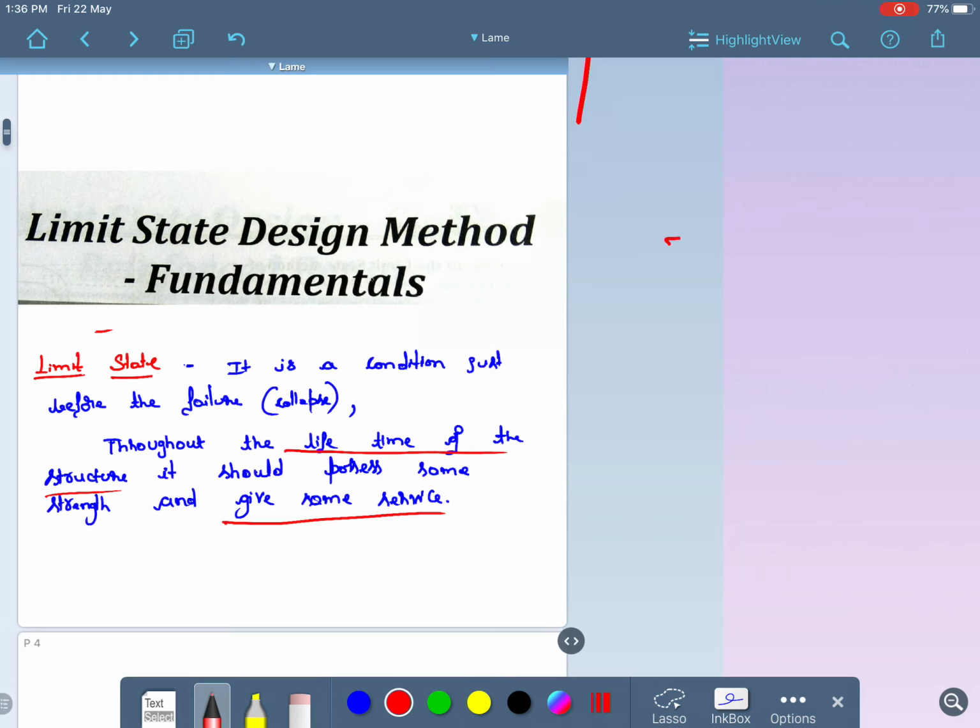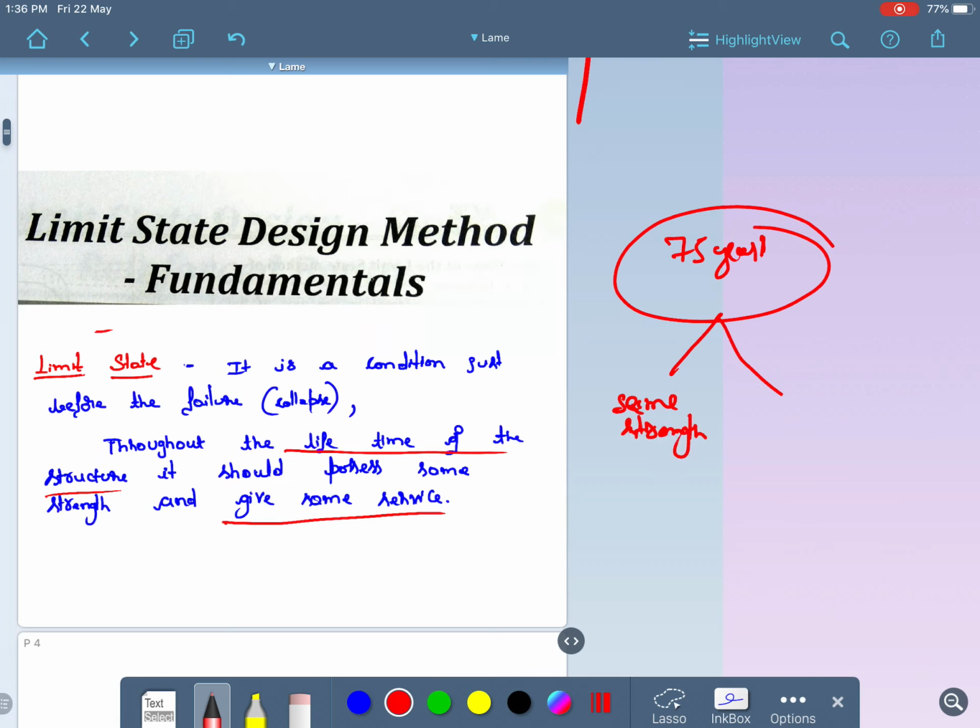Throughout the lifetime of the structure, if I take 75 years as the lifetime of the structure, it should possess the same strength up to the 75 years, as well as the same serviceability, the same service for the whole 75 years. And the limit state method is a method in which it is a condition just before the failure. That is, just before the failure happens after the 75 years.